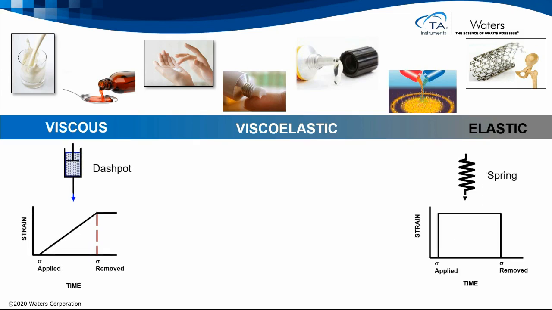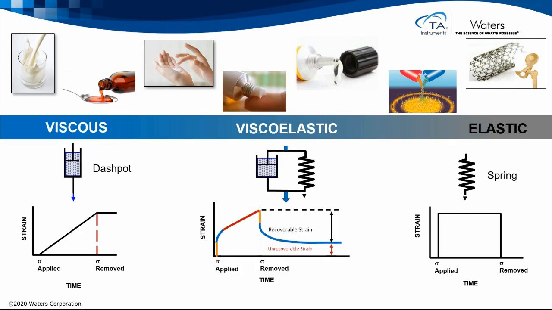So if we represent this elastic behavior graphically, what we see is, on the addition of the weight to the end of the spring, an instantaneous change in strain, which remains constant until the weight is removed and we return to our original position. This now gives us our two extremes, viscous and elastic behavior. However, most materials have a bit of each. They are viscoelastic and show both viscous and elastic properties, energy dissipation and energy storage.